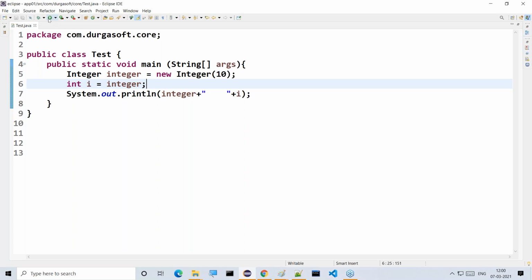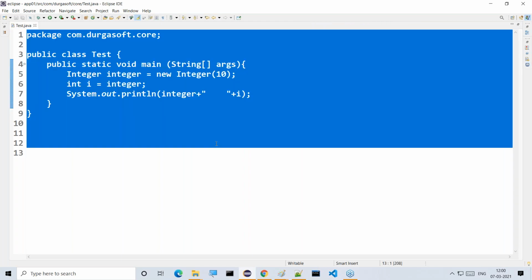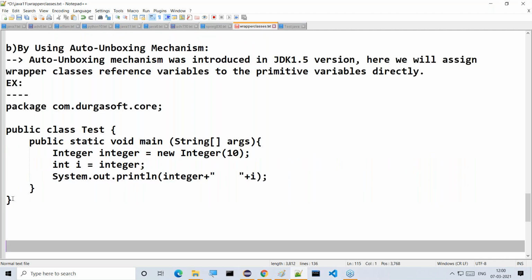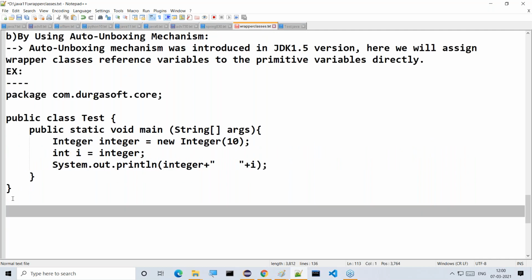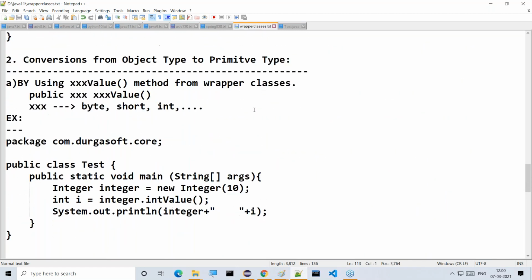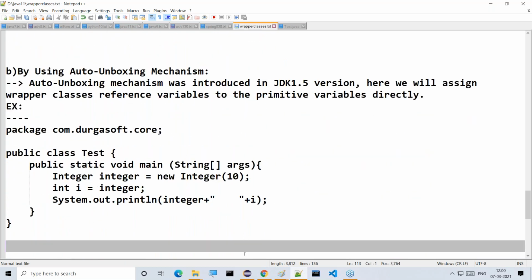Now let's execute this. Here we are getting 10 space 10 as output. So this is one type of conversion. This is an example of auto unboxing, and this is exactly the meaning of auto unboxing. So there are two types of conversions from object type to primitive type. One is by using the xxxValue method, the second one is by using auto unboxing.